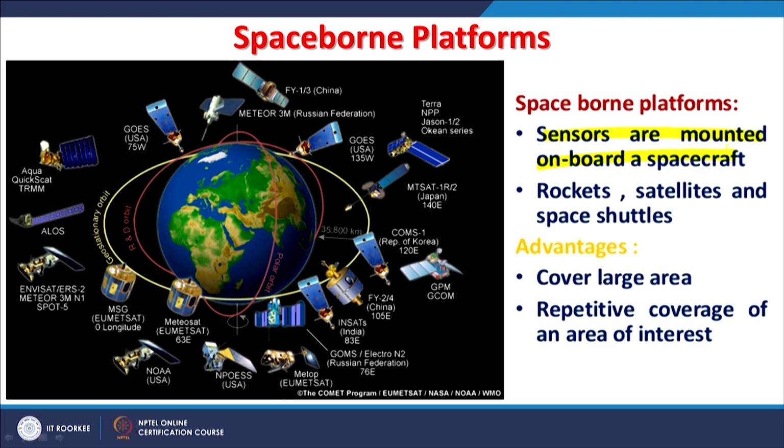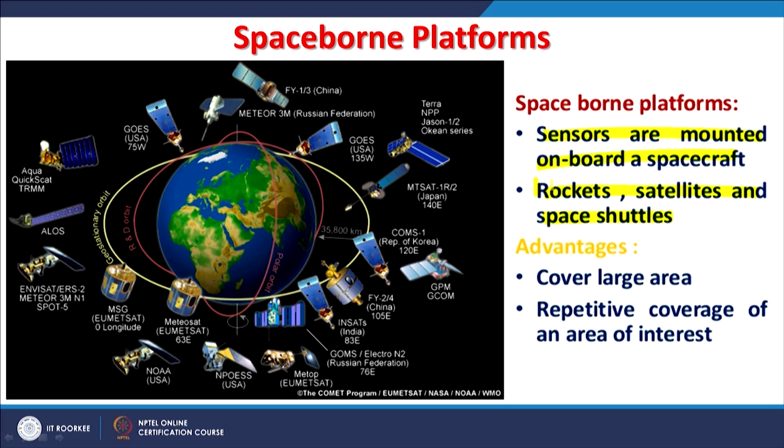It has been going on for a very long time, and one rocket can also carry many satellites. Remember that about 1 year back, India launched about 104 satellites through one single launch vehicle. So, it is also possible to launch many satellites by a single rocket, and of course, the space shuttles are also involved in that.